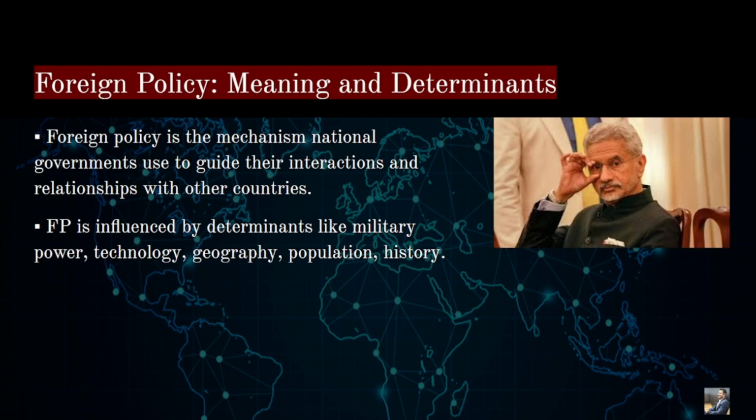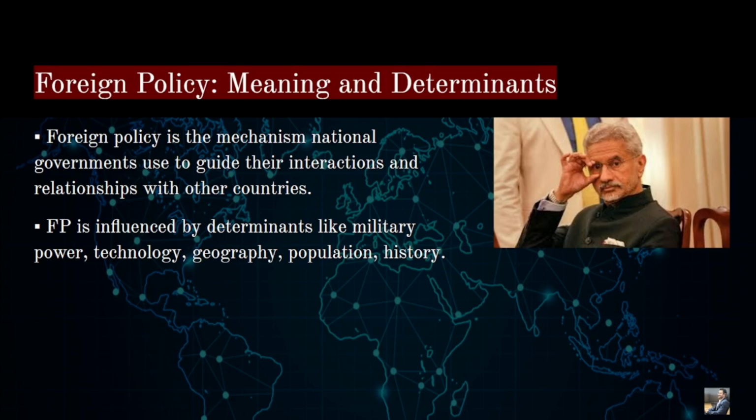What is the definition? You guys can take a note of this particular definition. Foreign policy is the mechanism national governments use to guide their interaction and relationship with other countries. So foreign policy is a mechanism, an institution which national governments use to guide interactions and relationships with other countries, from neighbors to the extended countries.